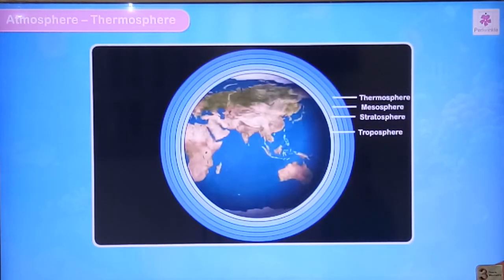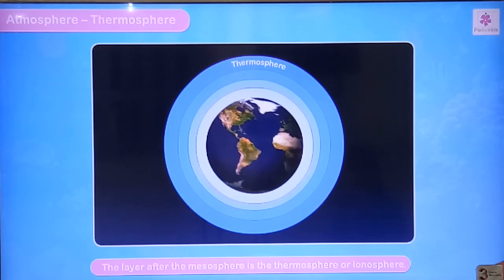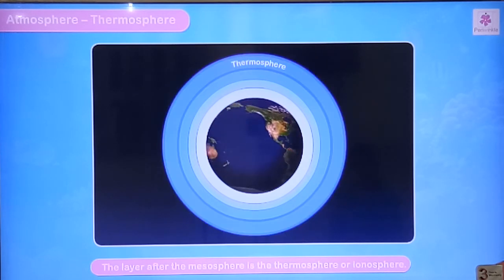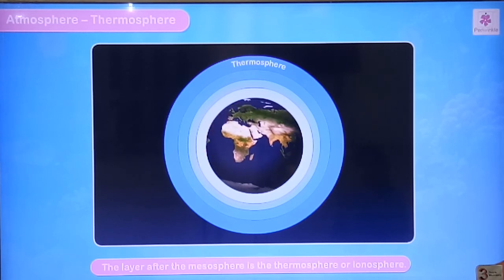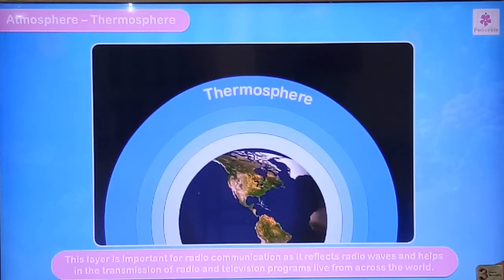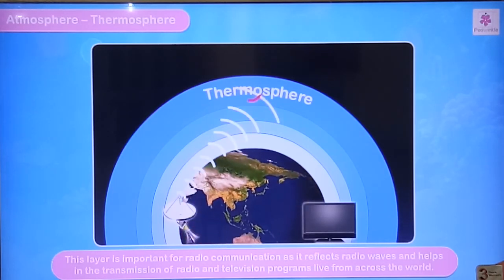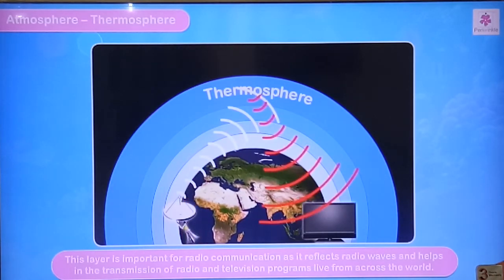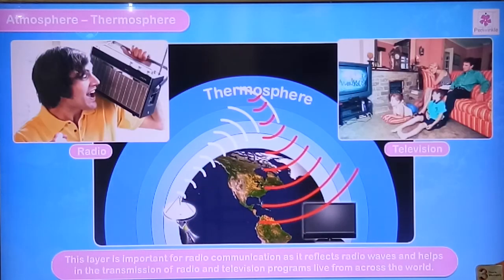The fourth layer, after the mesosphere, is the thermosphere or ionosphere. This layer is important for radio communication as it reflects radio waves and helps in the transmission of radio and television programs live from across the world.